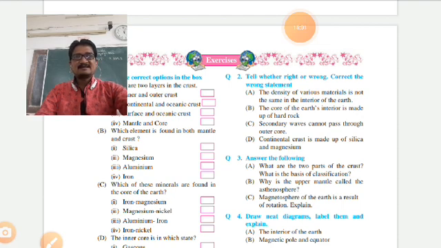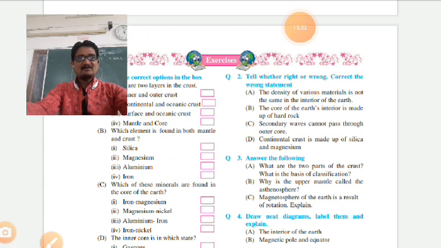Tell whether right or wrong. Density of various materials is not the same in the interior of the earth. Correct. The core of the earth's interior is made up of hard rock. Incorrect. The correct statement is the core of the earth's interior is made up of the elements iron and nickel. Write down.